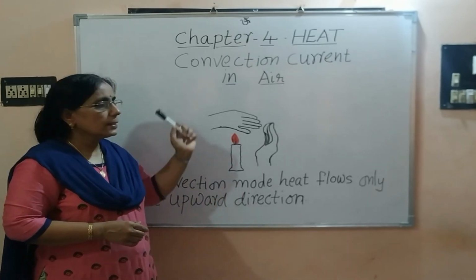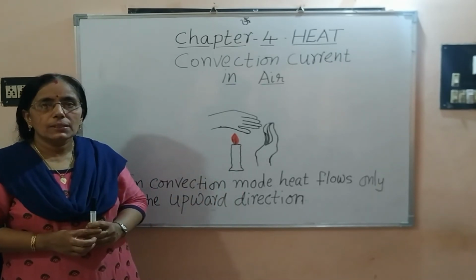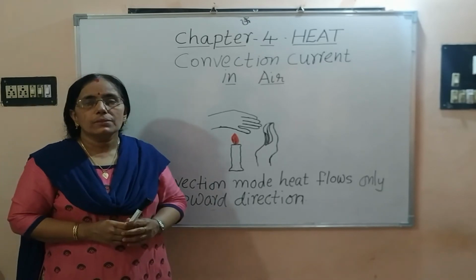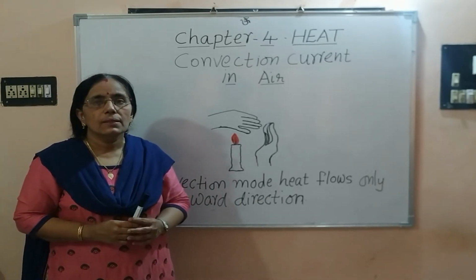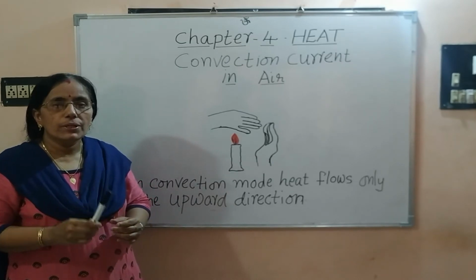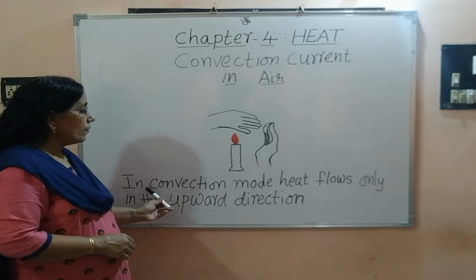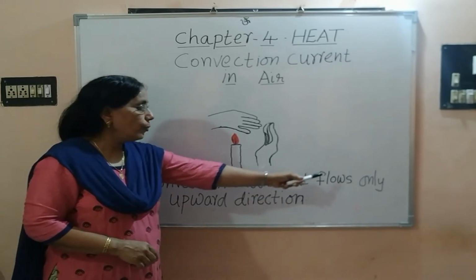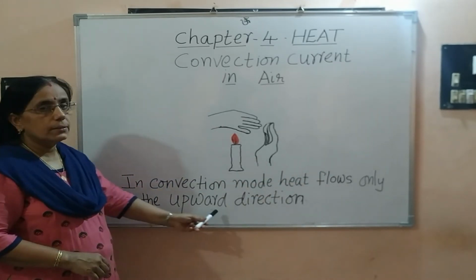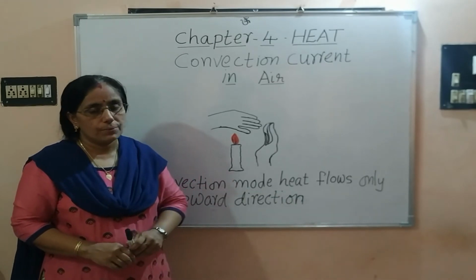Now from all these experiments or activities, we get a very important conclusion. That is, convection current always moves in the upward direction. That is, in the convection mode, heat flows only in the upward direction.